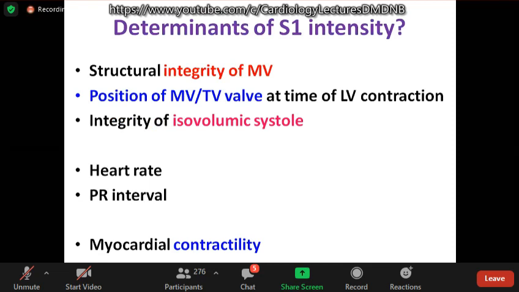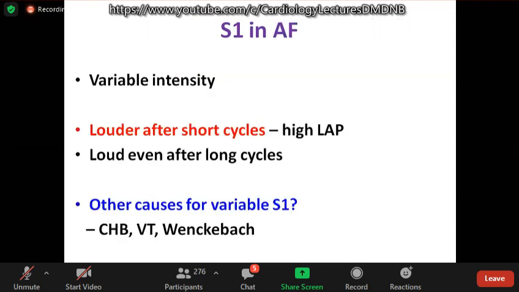Moving on to S1 in atrial fibrillation. S1 is loud, but before that you have to say variable intensity. It becomes louder after a short cycle because of the high left atrial pressure, and relatively softer after long cycles. Even then, it may be loud in severe mitral stenosis.